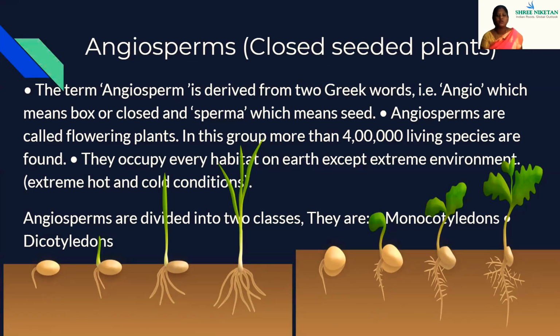Angiosperms are divided into two classes: monocotyledonous and dicotyledonous. You can see the seeds of monocotyledons, an example is grass. In dicotyledons, an example is neem.